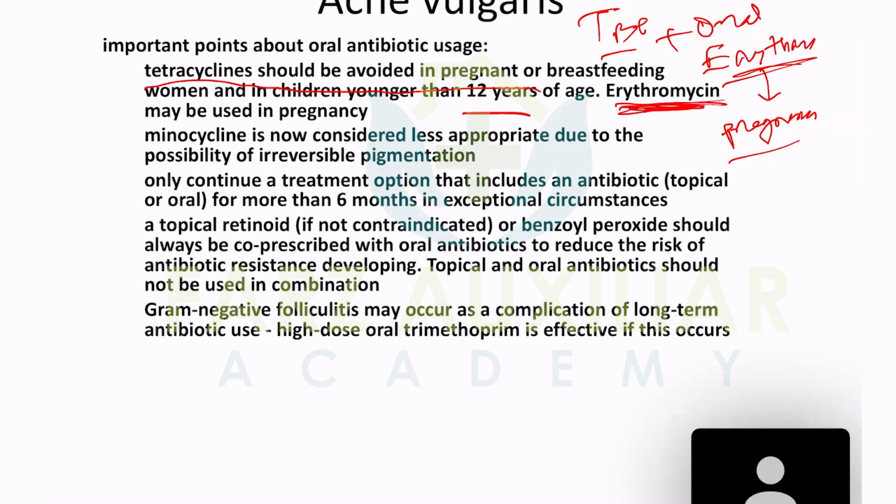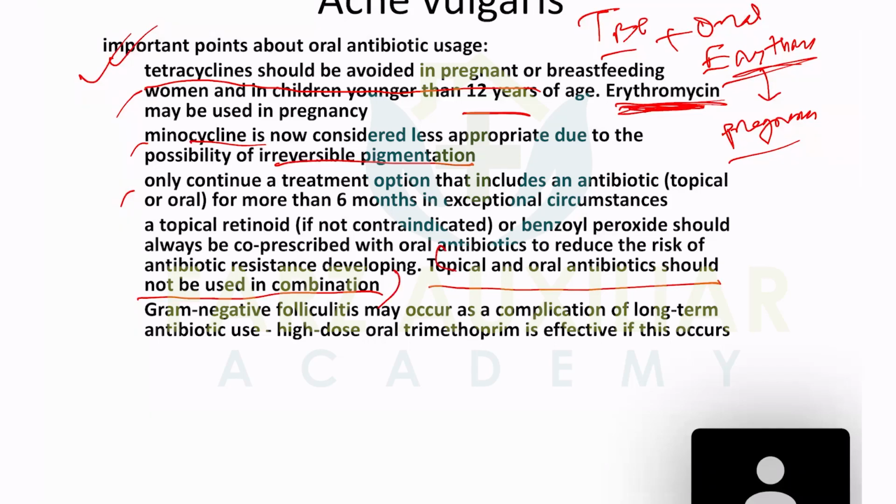Minocycline you cannot use if there is any pigmentation, because it can cause irreversible pigmentation. At that moment, you cannot use it. You just need to read it out so that you can answer. But oral antibiotics and topical antibiotics should not be used in combination. The two should not be combined. You should remember these things.